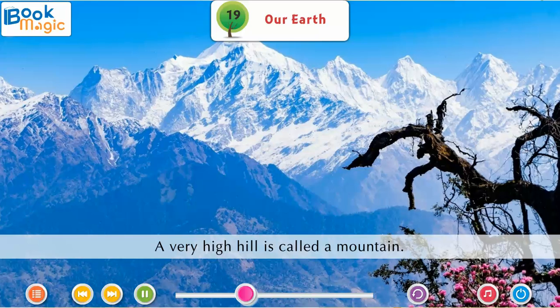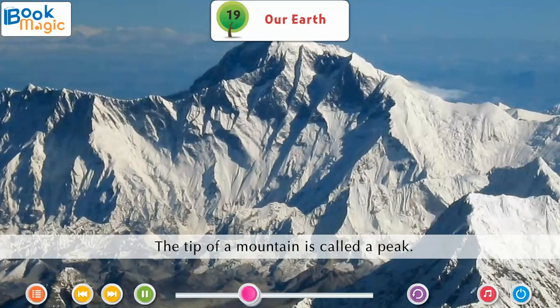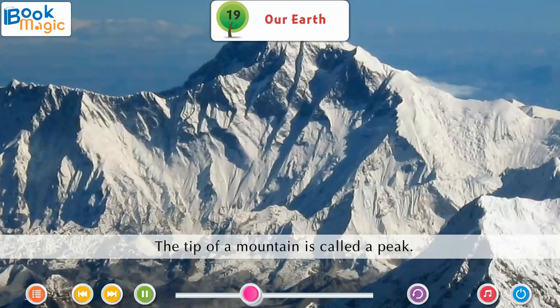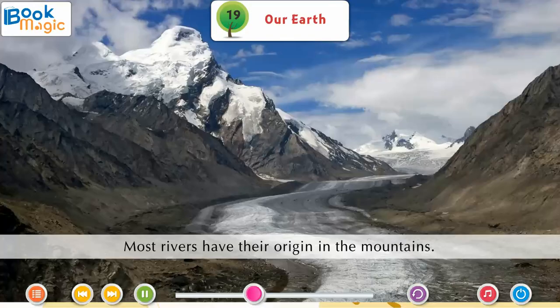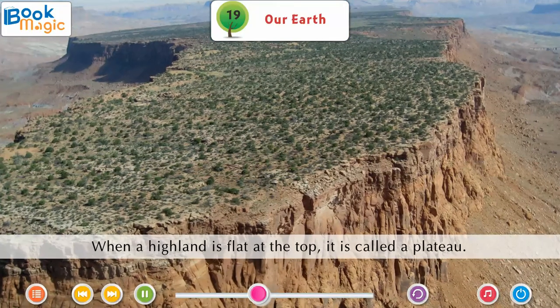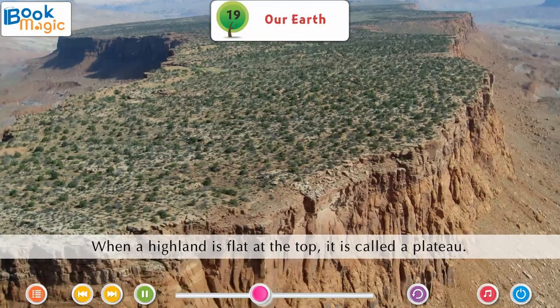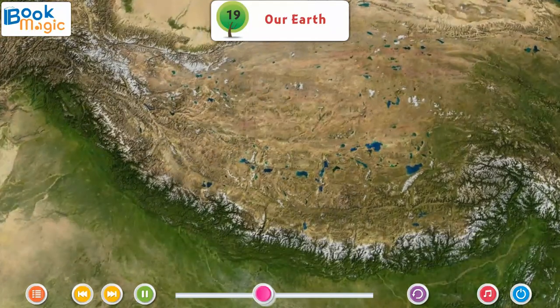Mountain. A very high hill is called a mountain. The tip of a mountain is called a peak. High mountains have many snow-covered peaks. Most rivers have their origin in the mountains. Plateau. When a high land is flat at the top, it is called a plateau. A plateau is also known as a tableland.